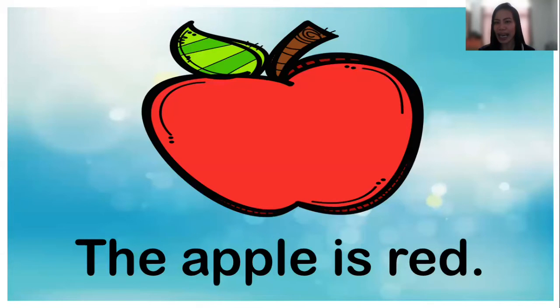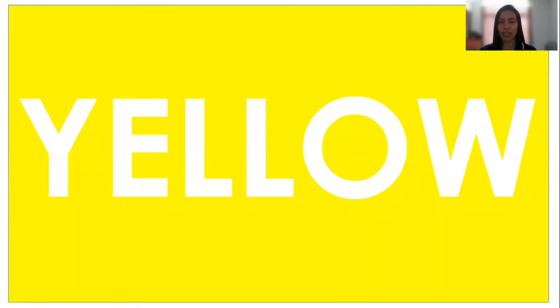Let us know what picture is color red. What is that? It's an apple. The apple is red. Very good. Let's proceed. The next color is color yellow.